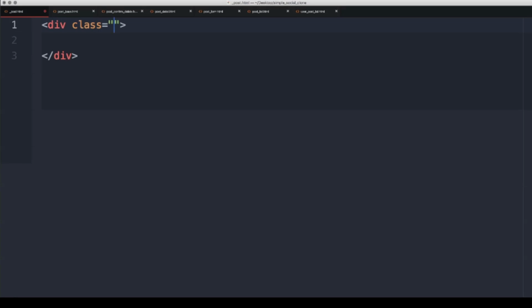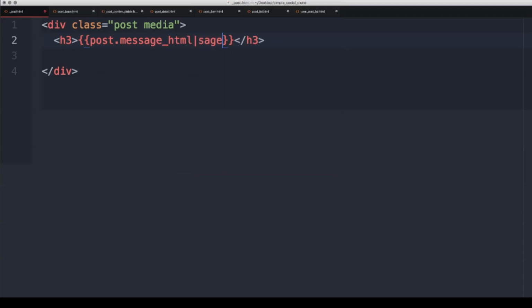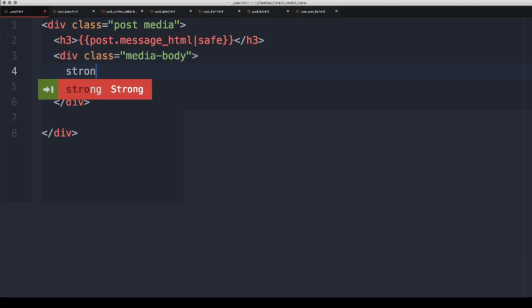So in that case, we actually don't need to say extends. Instead, we will basically start right where we want to, which is going to be something like a div. So we'll have a div here, and then the heading 3 is going to just be the post message HTML. Then we want it to be safe so that it looks good. So we'll say div and we'll give this class media-body, and then we'll have a strong tag here, or bold, does not really matter, with post.user.username.